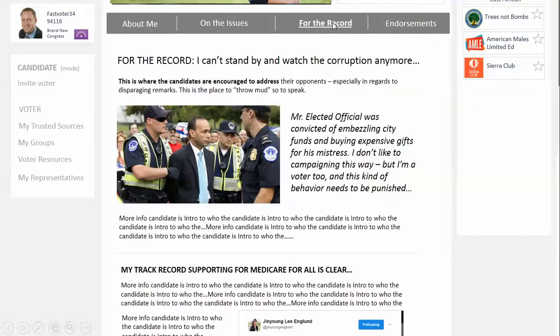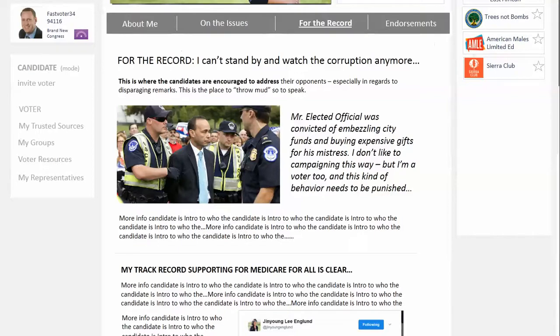This is where we're hoping the candidates can address negative campaigning towards them and calling out certain candidates that, for example, in this situation, were arrested for corruption or something like that.